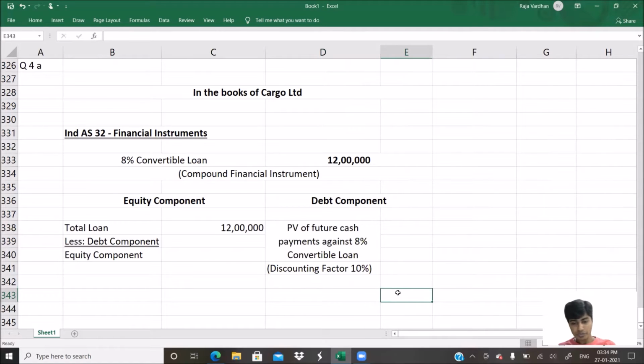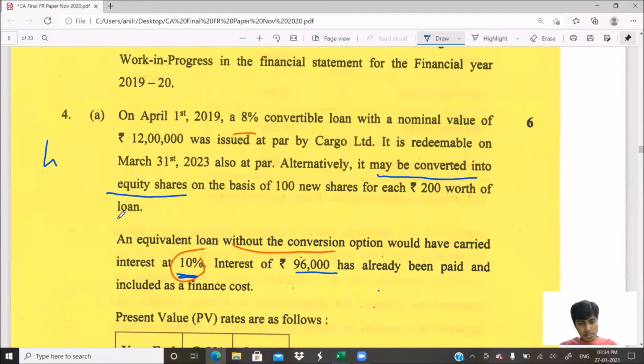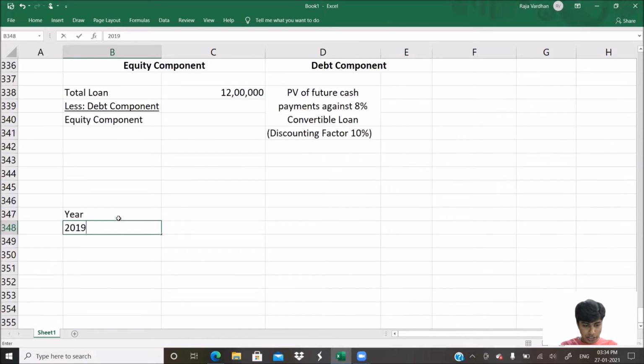It's pretty easy. We have the debt payments. Do we? Yes, we do. So I'll take, can I do it here? Yes, this should be fine. Year. What is the year? 2019-2020, 2020-2021, 2021-2022, 2022-2023. So these are the 4 years for which we're basically doing this computation.